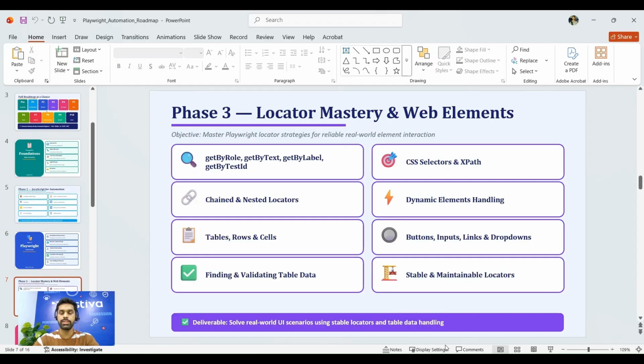Phase 3 is about locator mastery and web elements. If you are trying to locate elements in your real-time web app, you will be locating them by different types of locators. Locator mastery is required because you will have different types of locators and different types of web apps that are built on different stacks, like the MEAN stack or any other stack. If they are built on different stacks, their locators will be different, so you have to handle them according to their stack and their vulnerability. These are the concepts that we will be following in locator mastery and web elements.